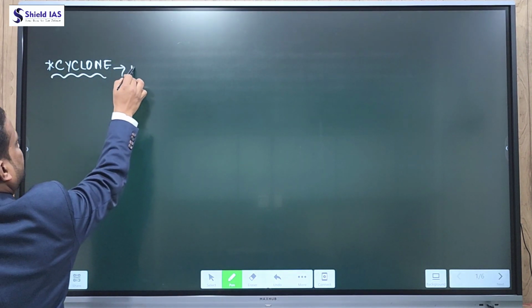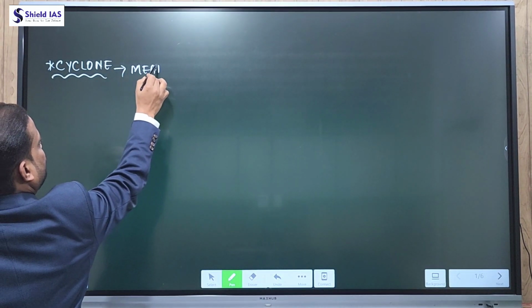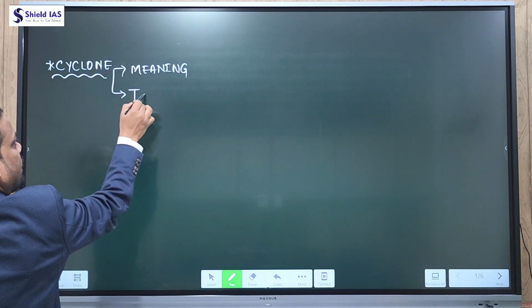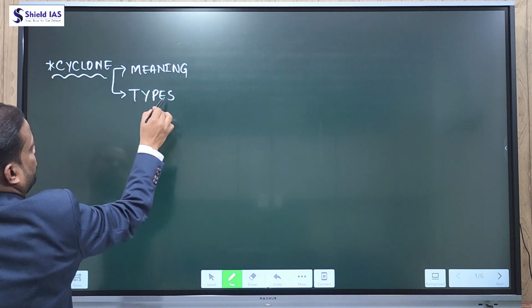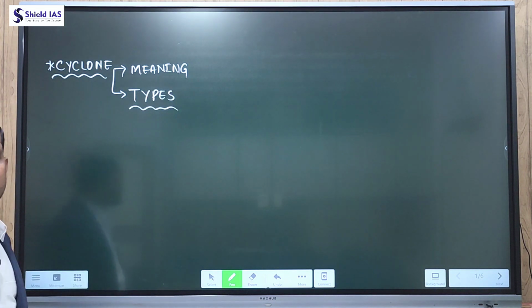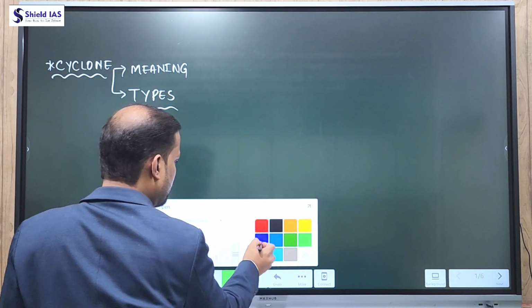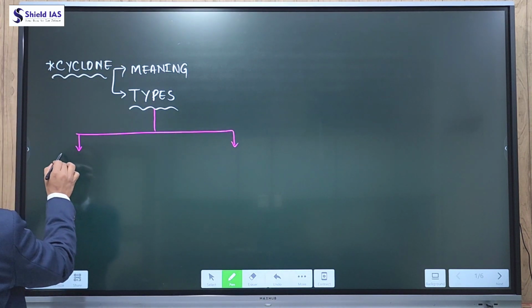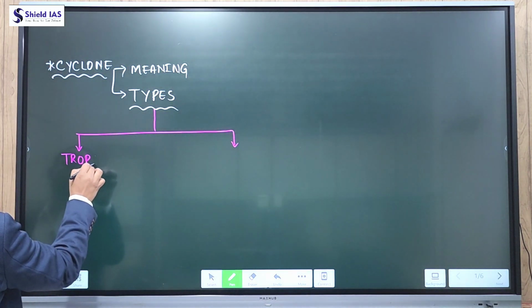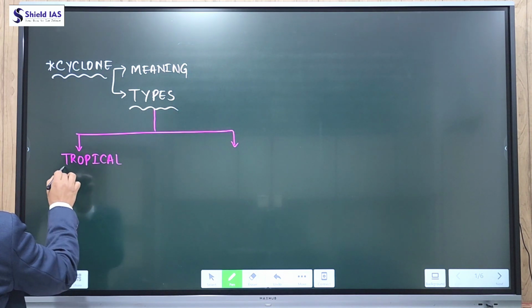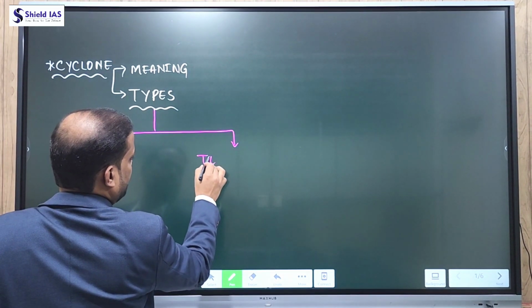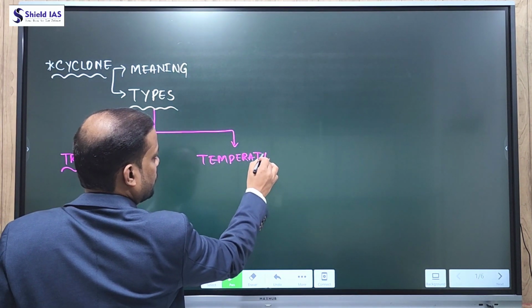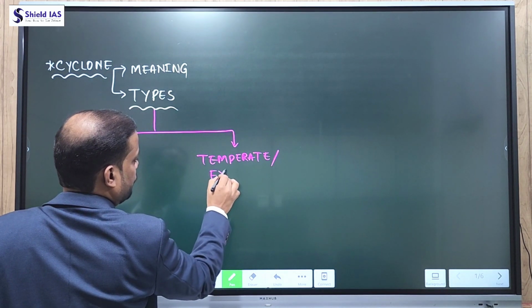Under that, we'll discuss the meaning of cyclone. Then we'll cover the types of cyclone. As you know, there are two types of cyclone: one is tropical cyclone and the second is temperate cyclone, which is also known as extratropical cyclone.